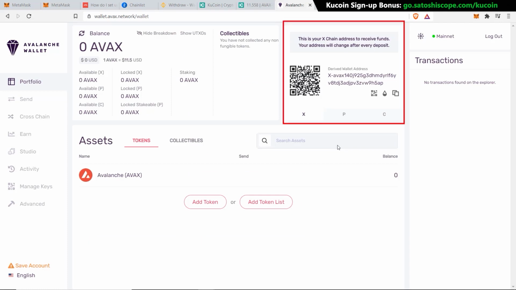Now you can see from here, you'll have the X chain, P chain, and C chain. So this C chain here is the equivalent of the Ethereum network, which is the same type of wallet as what is on your MetaMask account. So you can use this the same way as MetaMask if you need, but it will also allow you to use their native X chain. So now that our account is set up, we can transfer some funds over to this wallet, then we'll convert it from the X chain to C chain and then send it over to MetaMask.